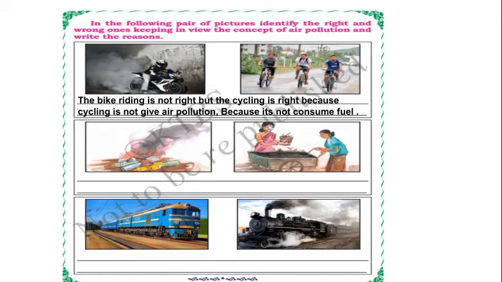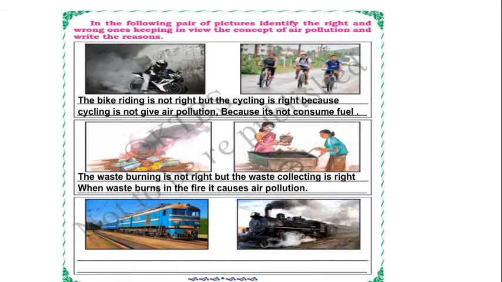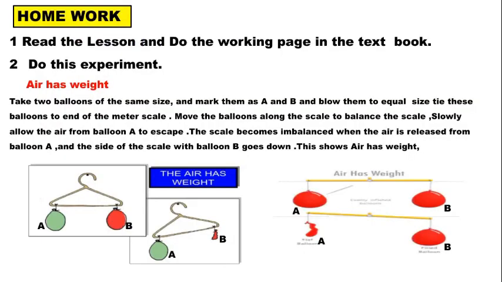In the second picture, the waste burning is not right, but the waste collecting is right. We should not burn the waste. We should give the waste to the people who come to collect it. When waste burns in the fire, it causes air pollution. Smoke will come and the air gets polluted. In the third picture, the electric train is right, but the coal engine train is not right. Why, children? Because it consumes fuel and gives air pollution. You can see in the picture.